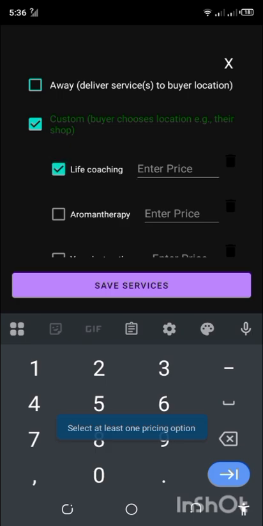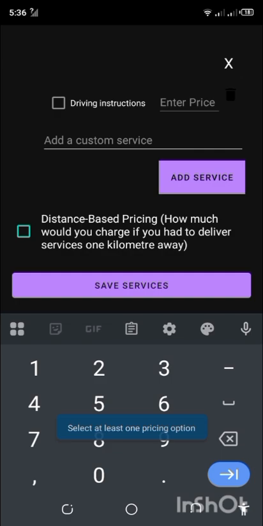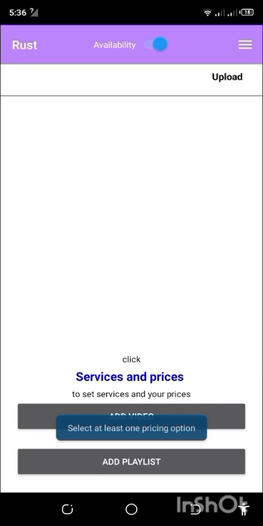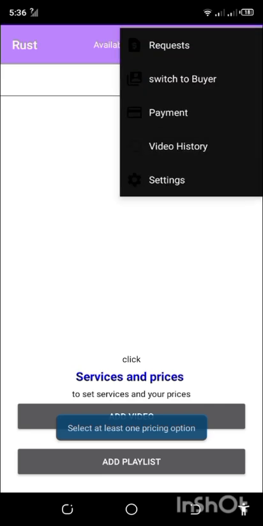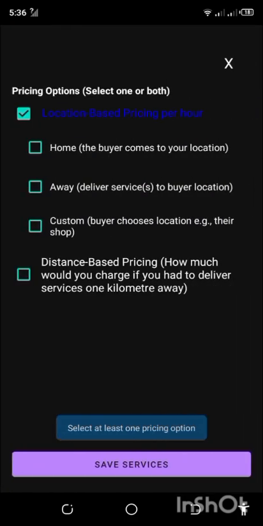You also, in this case, you also check the service you would like to provide and enter the price, let's say 300 shillings. Now, after this, what you do, you save the services. Click Save Services. So, going back to services, you saw we selected services in home and custom.